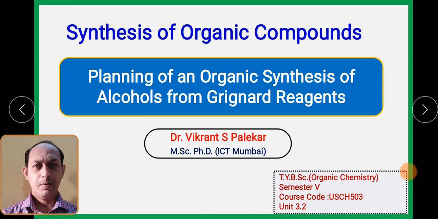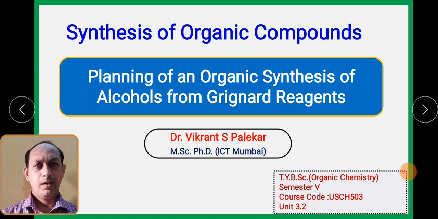Till now, in this particular topic, we have seen different terms related with the organic synthesis, from green chemistry part to green synthesis. And in the section of planning of an organic synthesis, we have seen preparation methods for the nitroanilines first. Then in the last lecture, we have seen preparation methods for halobenzoic acid. And today we are going to learn the synthesis methods for the preparation of alcohols.